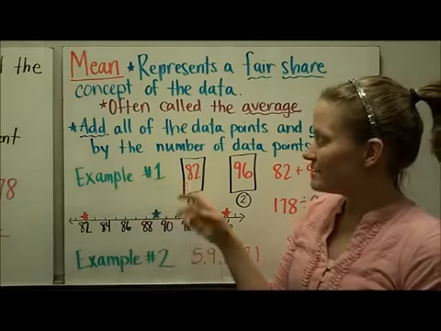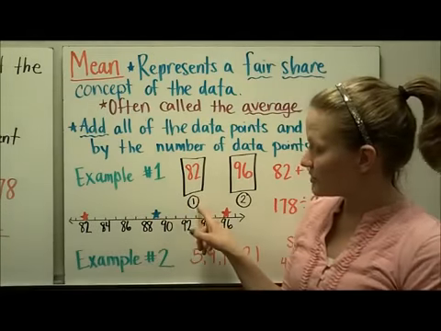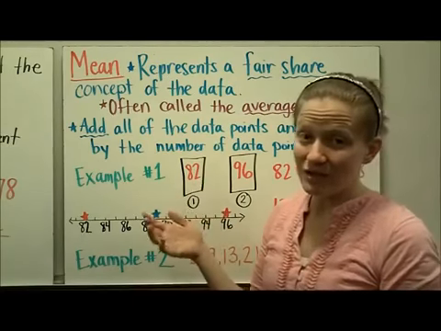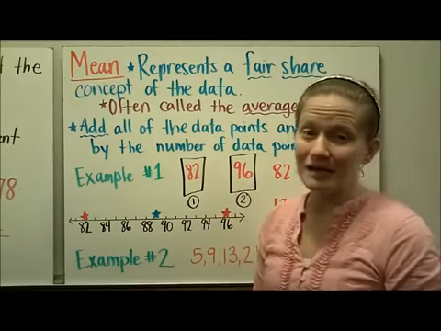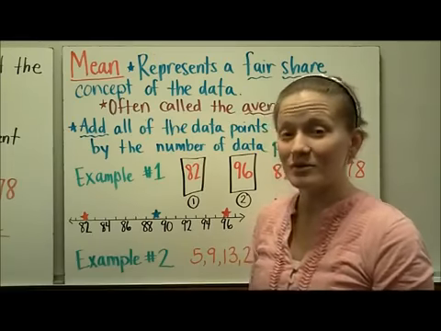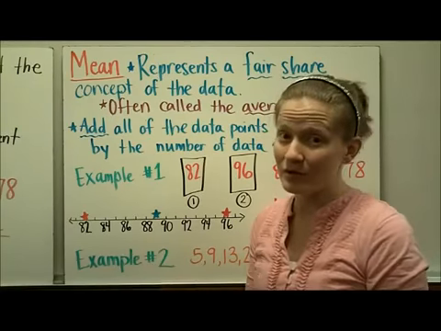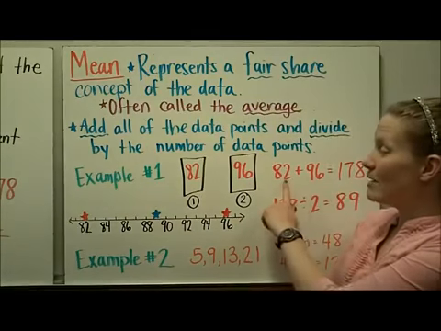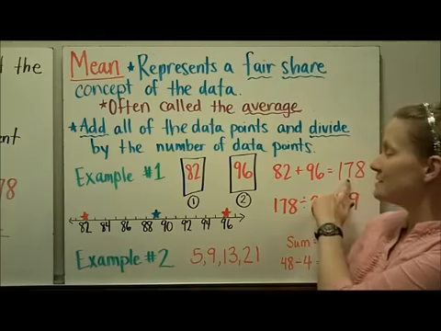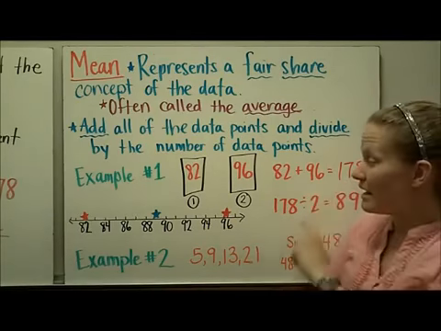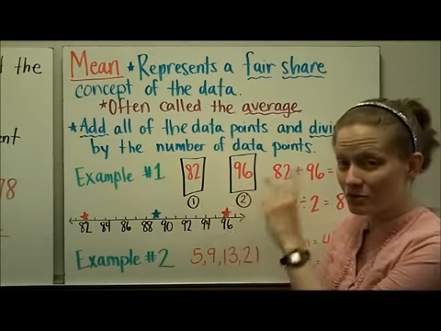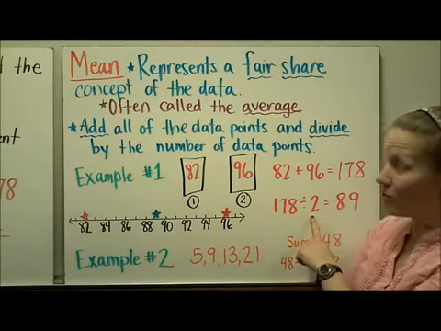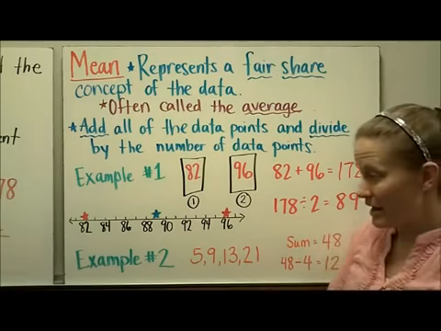So here's an example. Let's say that you had two tests. The first time, your score was 82, and then I let you take a retake and you got a 96, and I told you that I would average the two numbers to get your real score that I would put in the grade book. Well, what I would really do is add those two scores up, 82 plus 96, and get a sum of 178. And then since I have two tests or two data points, I'm going to divide by 2, and your average or your mean would be a score of 89.